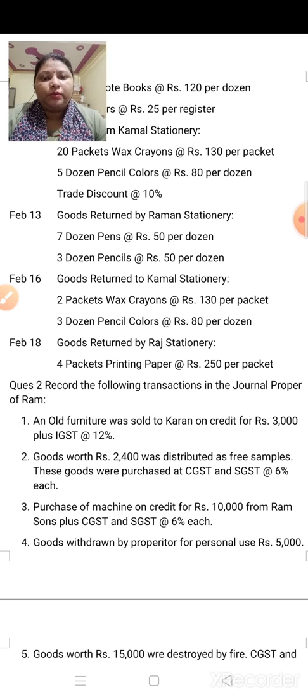In the purchase book, first you have to record all the transactions. Then in the sales book, all the transactions, purchase return also and sales return also. The book formats are the same: date, particulars, invoice number, details, then amount. Okay. In a similar way, you have to make all the books. So let us start.